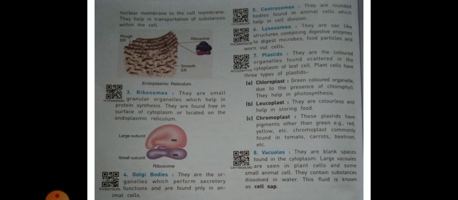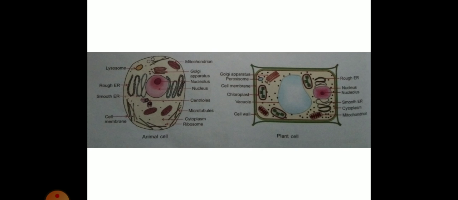Next point is vacuoles. They are blank spaces found in the cytoplasm. Large vacuoles are seen in plant cells and some small ones in animal cells. They contain substances dissolved in water. This fluid is known as cell sap. Look at this picture. First picture is an animal cell and second picture is a plant cell.